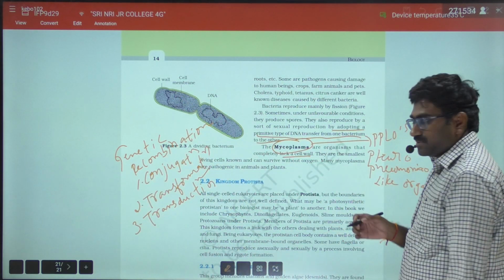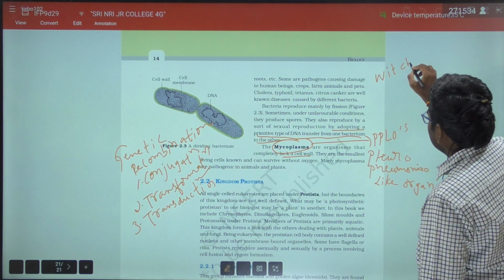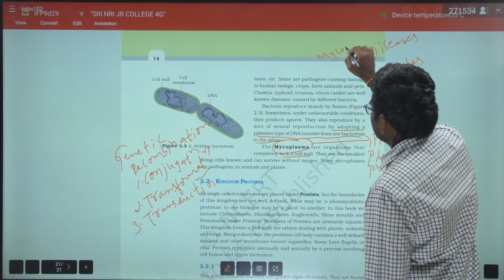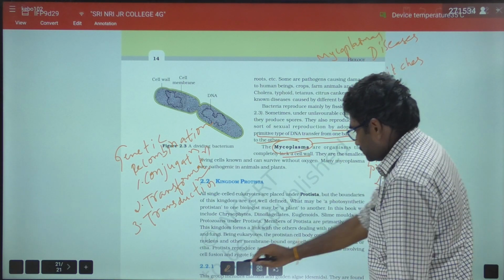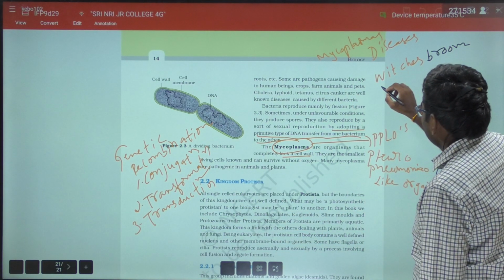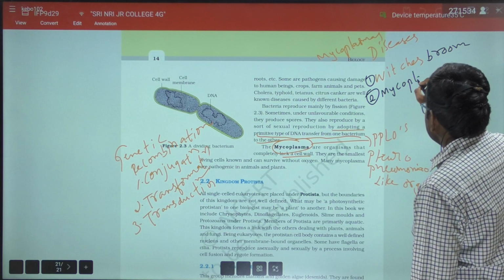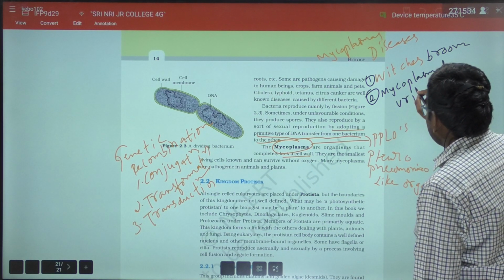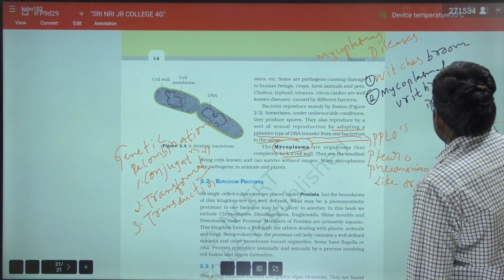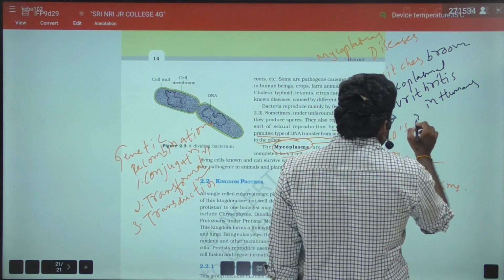So the diseases caused by mycoplasmas are witch's broom in plants, mycoplasmal urethritis in humans, and mycoplasmal pneumonia in cattle.